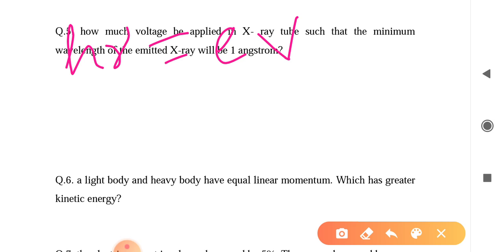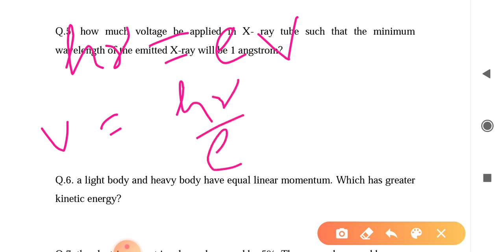So now you calculate the minimum wavelength, and how much voltage. So V equals h nu by e, and h nu you write as hc by lambda.